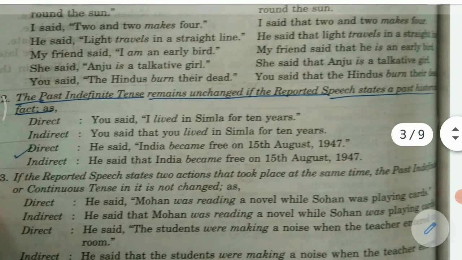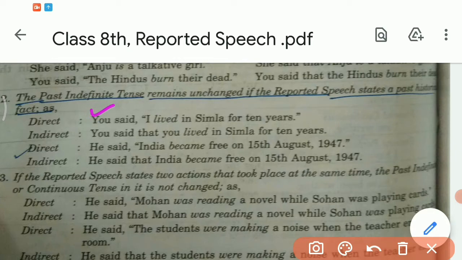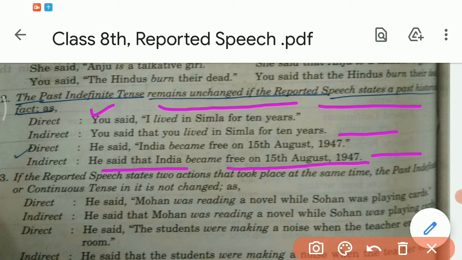Now see the second exceptional rule. The past indefinite tense remains unchanged if the reported speech states a past historical fact. For example, you said, I lived in Shimla for 10 years. He said that you lived in Shimla for 10 years. He said, India became free on 15th August 1947. He said that India became free on 15th August 1947.